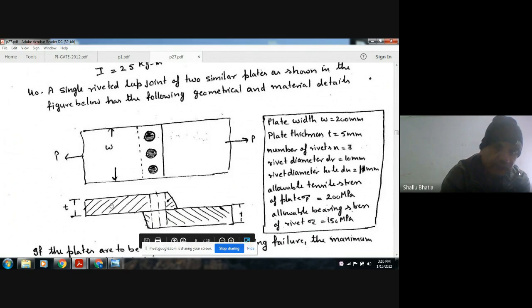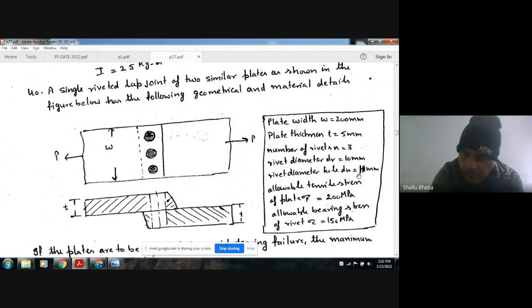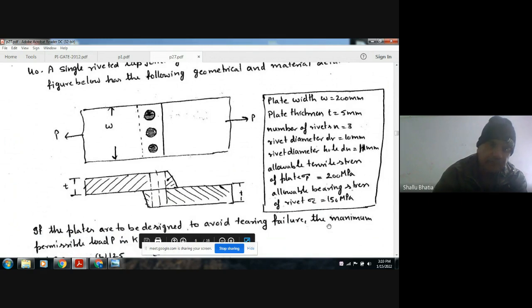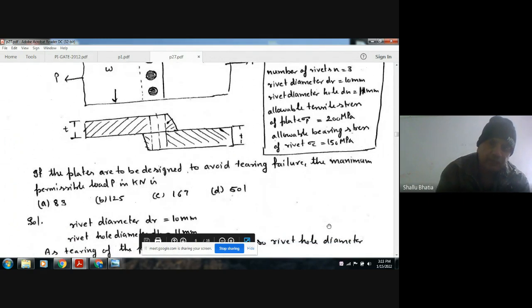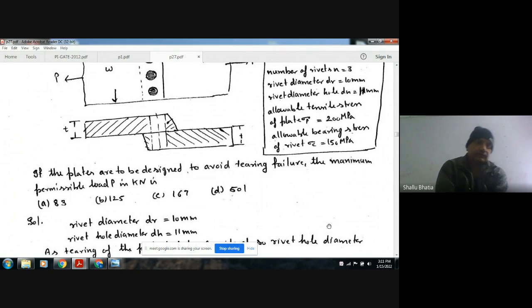The plate width W is 200 mm, plate thickness T is 5 mm, number of rivets is 3, rivet diameter DR is 10 mm, rivet hole diameter DH is 11 mm, allowable tensile stress of the plate sigma P is 200 MPa, and allowable bearing stress of the rivet sigma C is 150 MPa. If the plates are designed to avoid tearing failure, the maximum permissible load in kilonewton is?